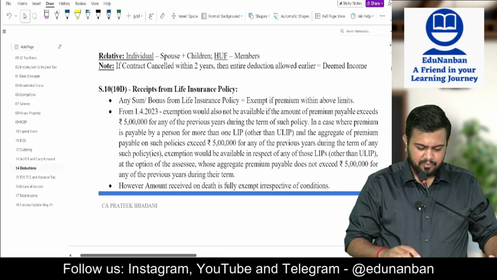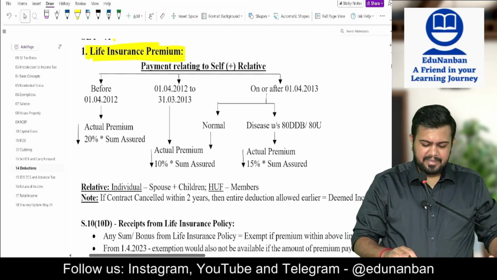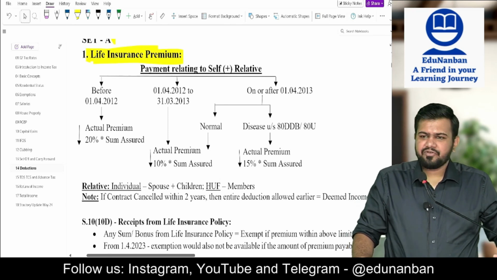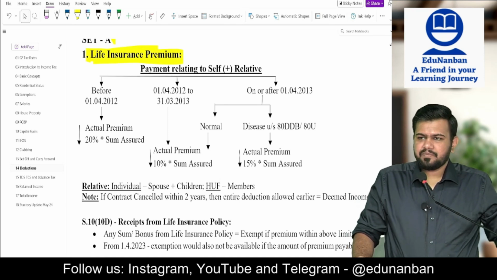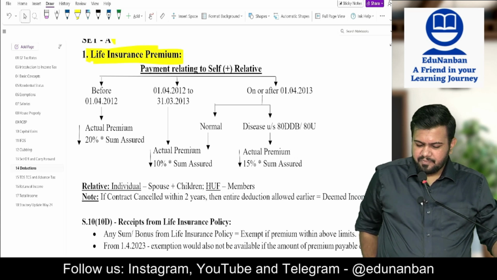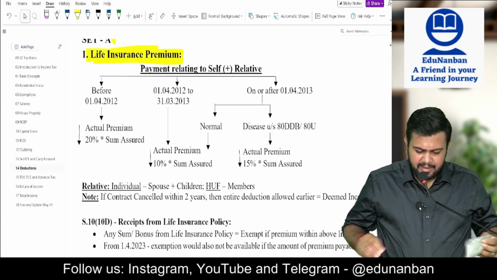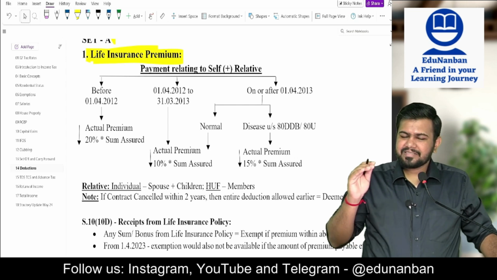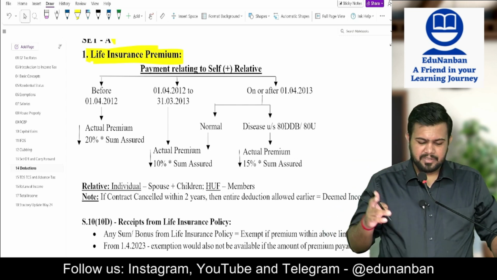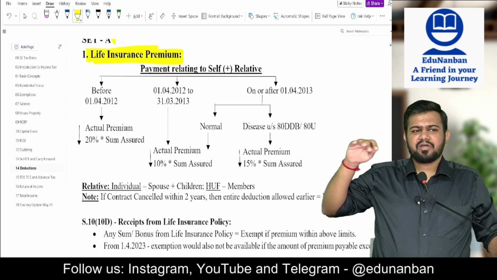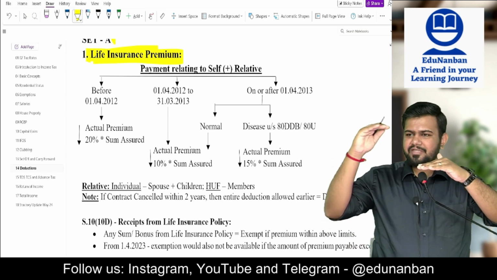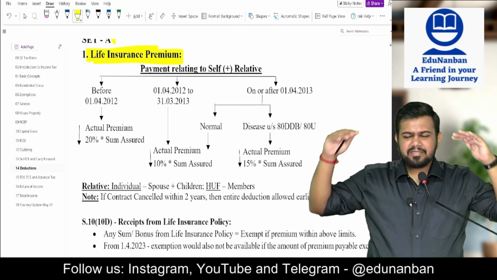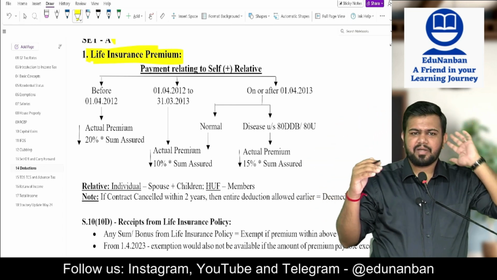Now let's come back to 80C. In 80C, the first and most important deduction that we are going to learn is life insurance premium. Life insurance premium which is paid is allowed as deduction under section 80C, however subject to limits. There is a maximum limit in this life insurance premium also. There is a maximum limit for section 80C, and a maximum limit for the 3 sections combined, that is also 1,50,000. In this life insurance also there is a limit on the premium that you can claim as deduction.